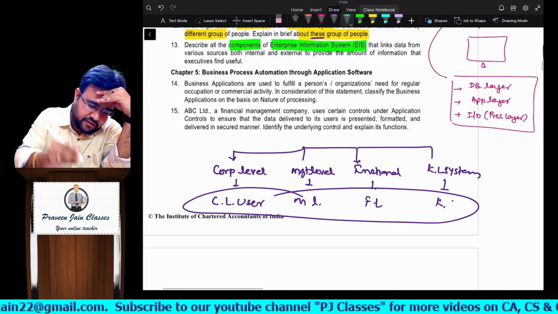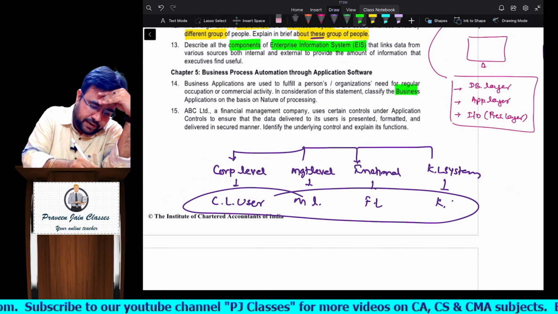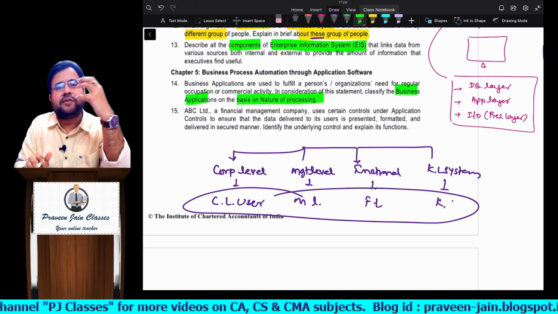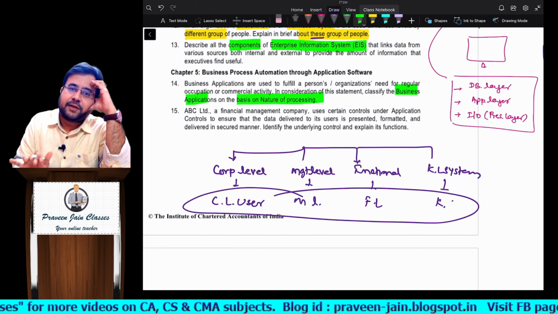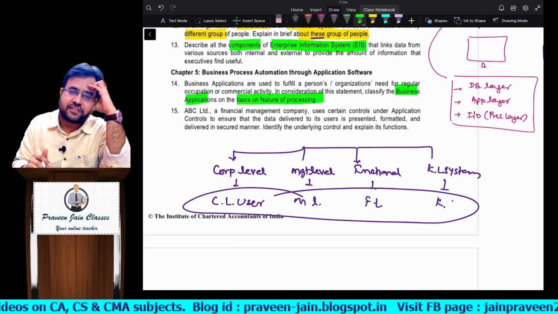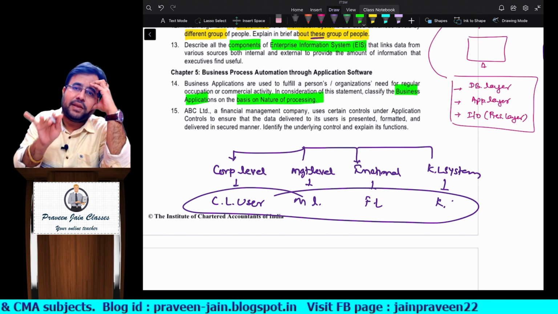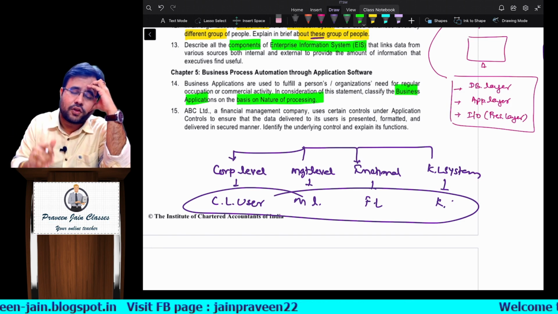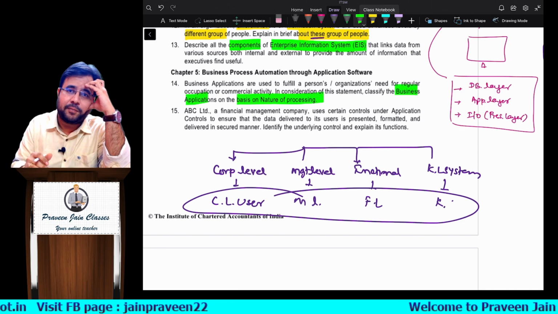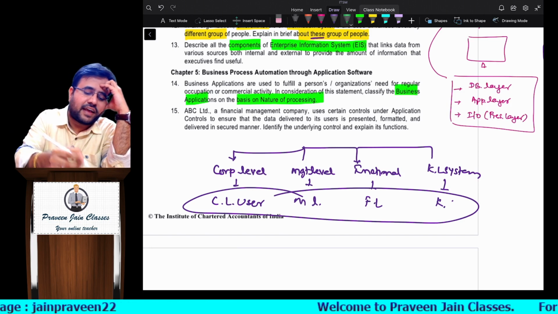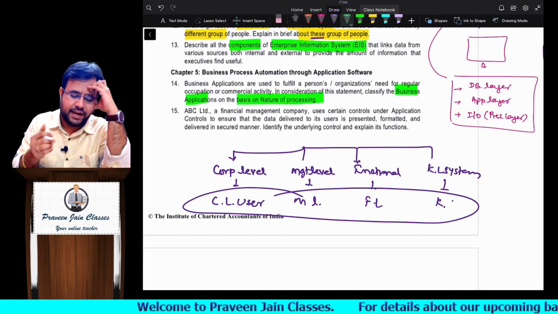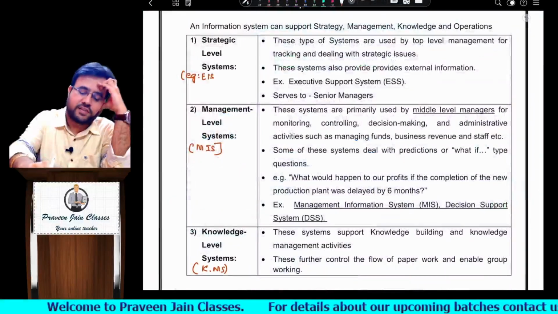Next, here we are trying to talk about business applications on the basis of processing. If you remember chapter 5, the first question covers the classification of different types of business applications. Classification can be done based on processing, based on user requirement, based on size of the business, and based on applications and end use. If required, you may just see this.